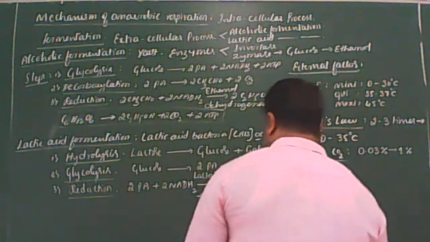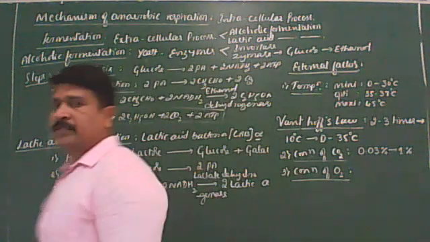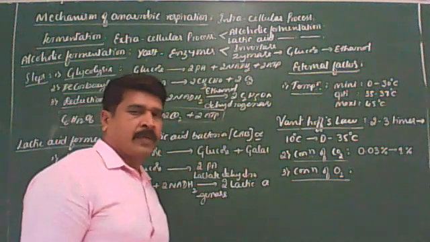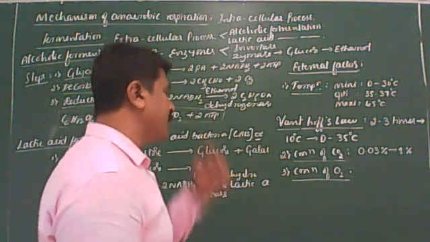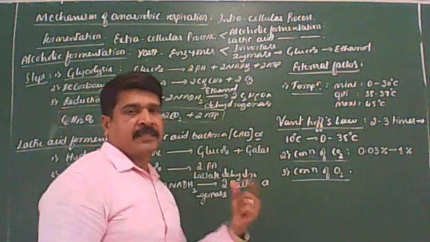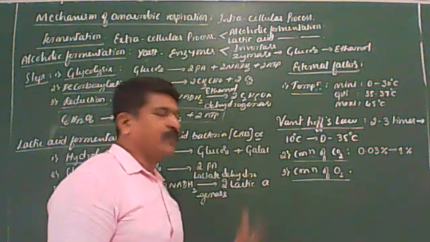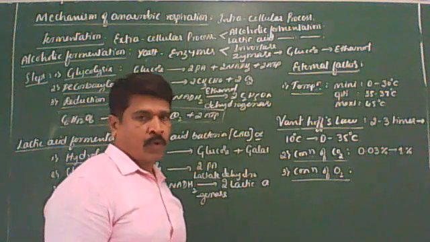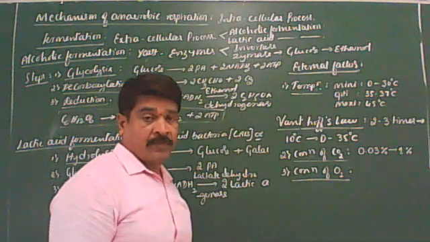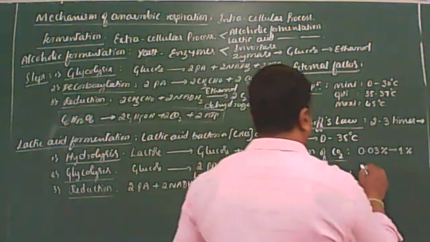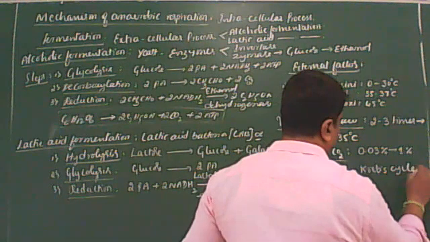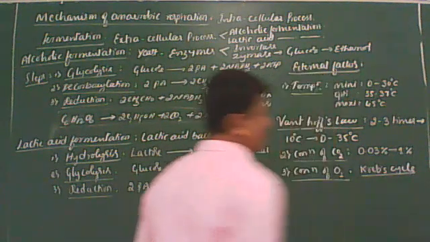Concentration of oxygen. This is one of the most essential external factors for aerobic organisms. It may be plants or animals. You remember this. As we discussed in the morning, the Krebs cycle takes place only in the presence of oxygen.